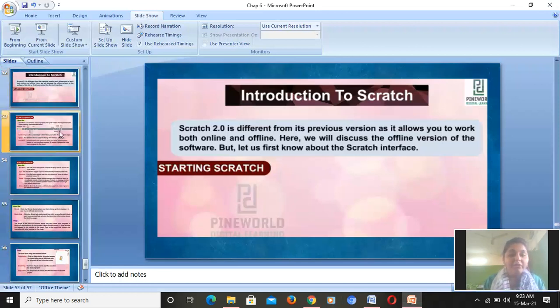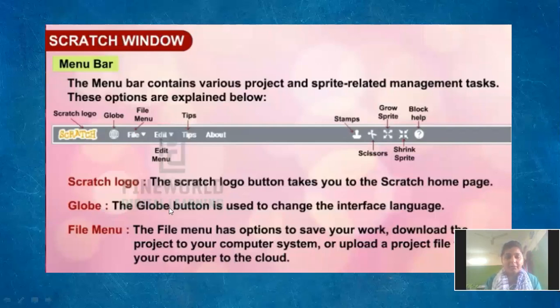Now first of all we will study what all the things a Scratch window is having. A Scratch window is having a menu bar. We have seen in Word also a menu bar is there. Now what all things does the menu bar consist of? Pay attention to the labeling. This is known as the Scratch logo. This is known as the globe. Now in this globe you can choose different languages. Yes, you can opt for all the languages